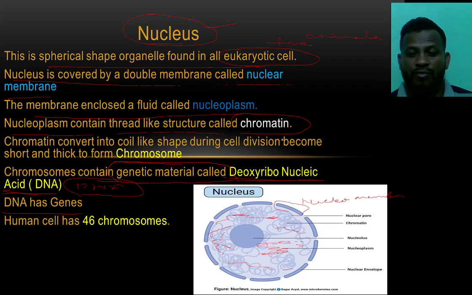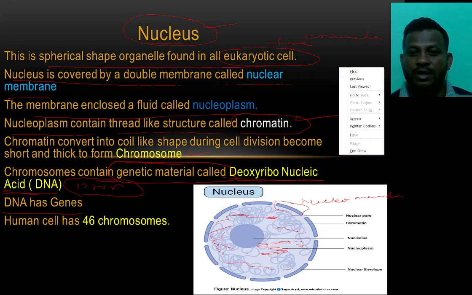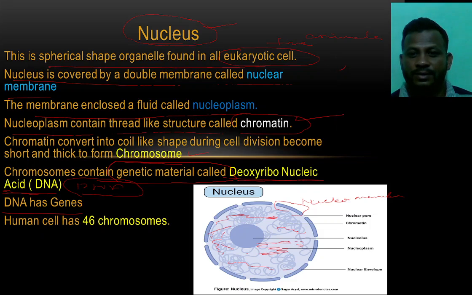Remember that. First of all, it is chromatin. This is the first, chromatin. After that, chromosomes. After chromosomes, there is DNA.